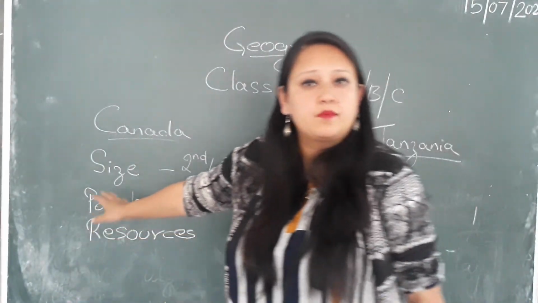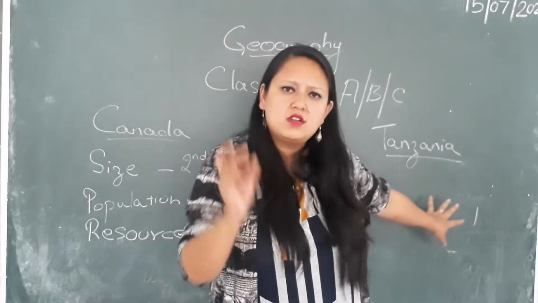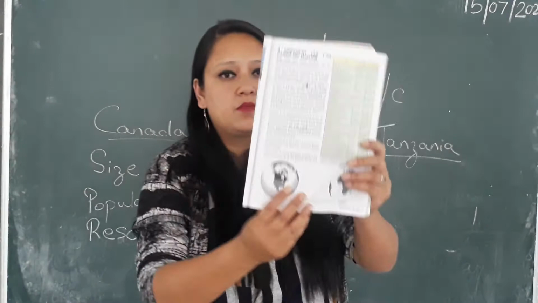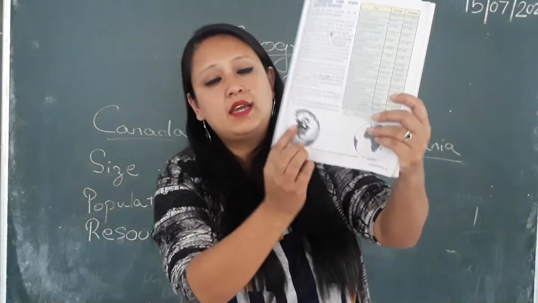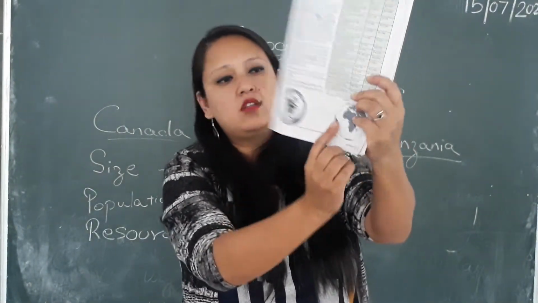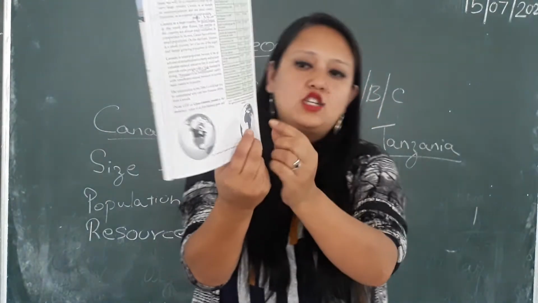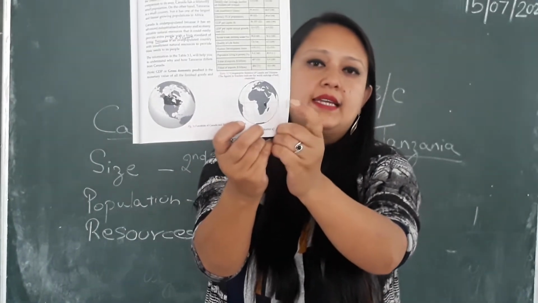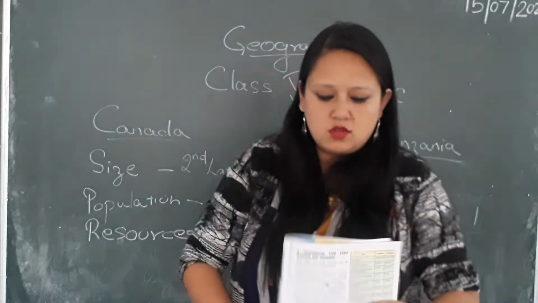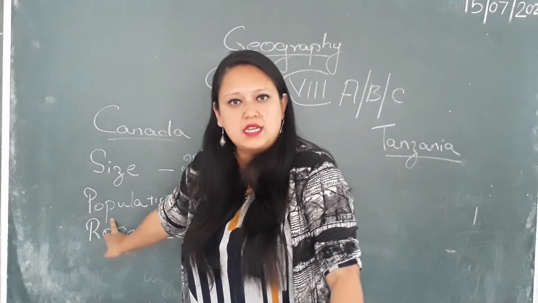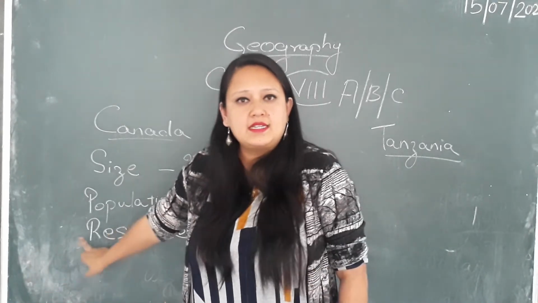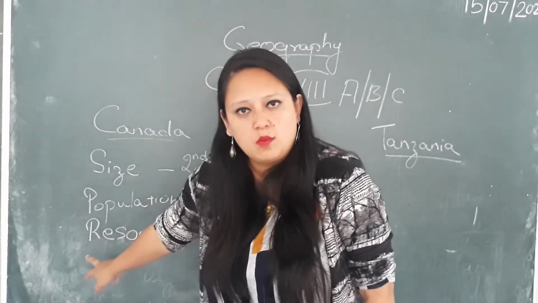So Canada is large in size, Tanzania is small in size, and the map is also given. If you look at this globe, the bigger one is the size of Canada, and on the other globe the small dark spot given here in the continent of Africa is Tanzania. Alright, so Canada is large in size, Tanzania is small in size, but Canada has a very low population,